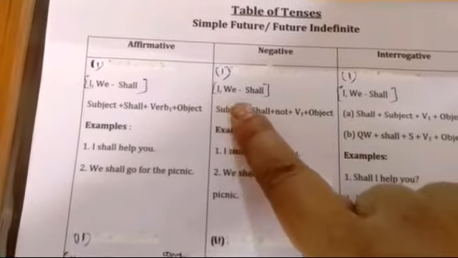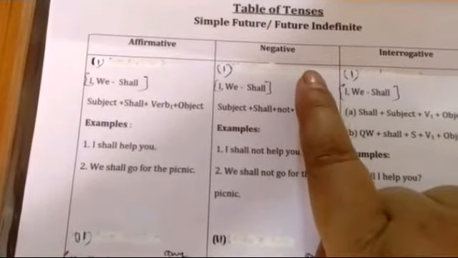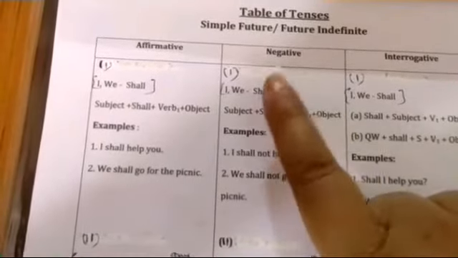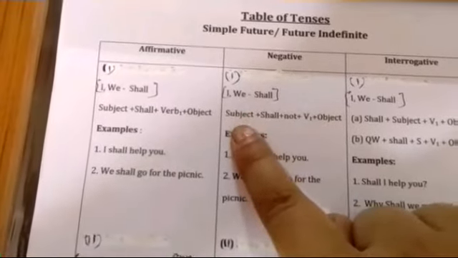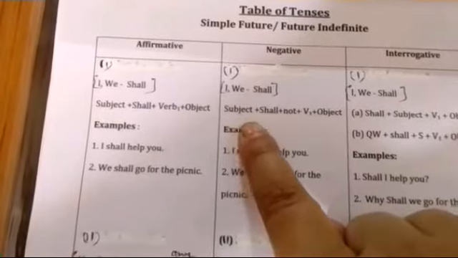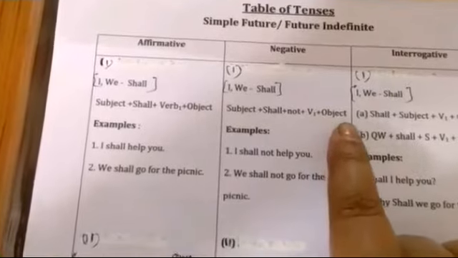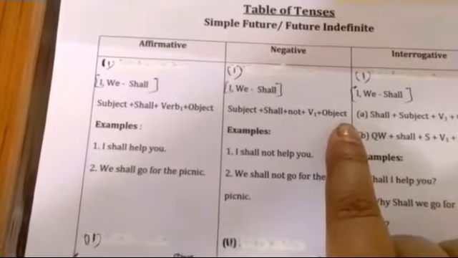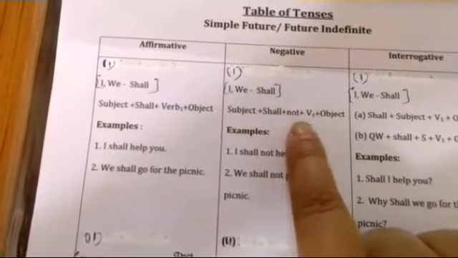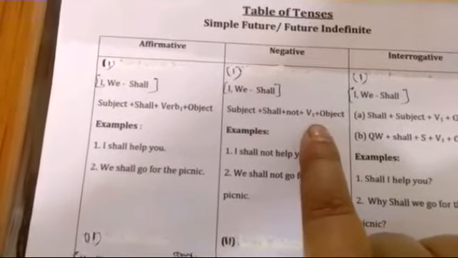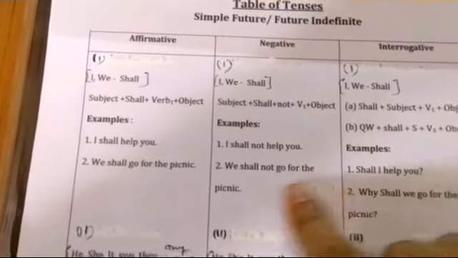The same, with I or we we put shall, but with force or stress we put will with I or we. But in normal condition the formula is subject, shall, not, verb first form, and object. It means we put not between shall and verb first form.